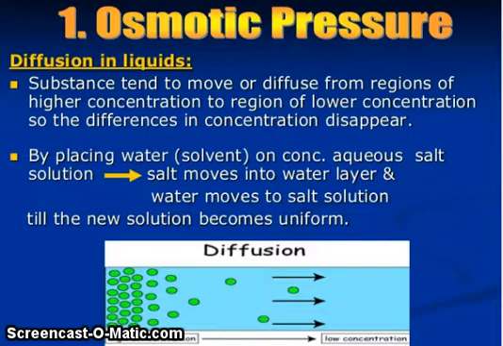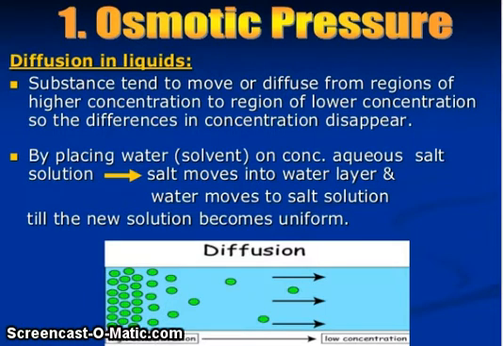Diffusion in liquid. You know friends, substances tend to move or diffuse from the region of higher concentration to the region of lower concentration, so the differences in concentration disappear.